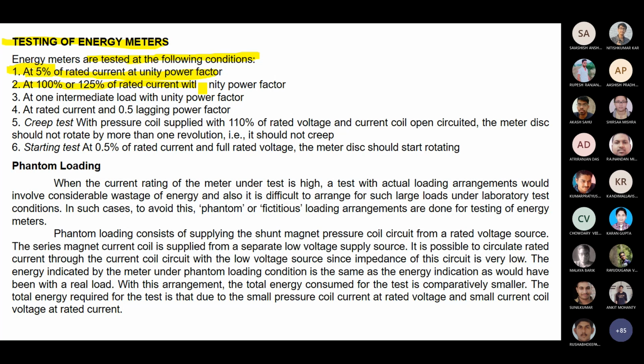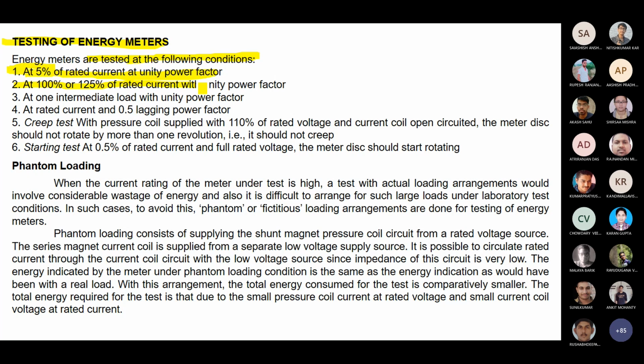That energy meter experiment was there in our basic lab, where we prepared the report with different power factor values, 0.5 and 1, and also drew the phasor diagram to see how it performs. So, rated current at 0.5 lagging power factor.